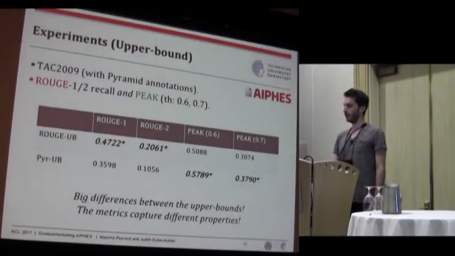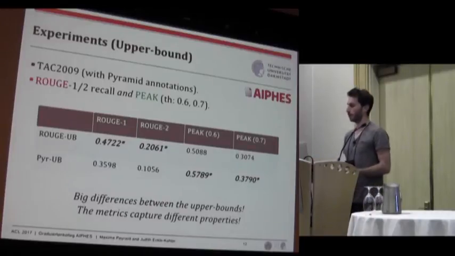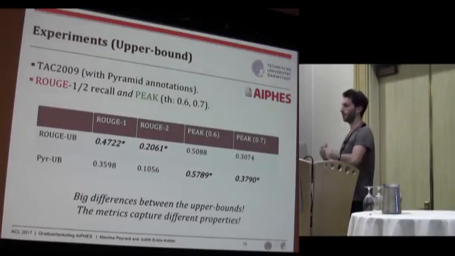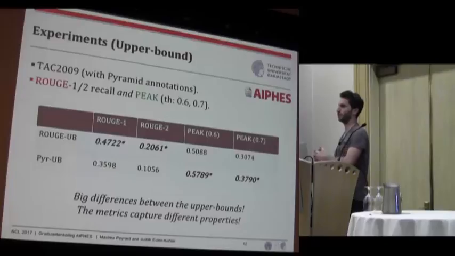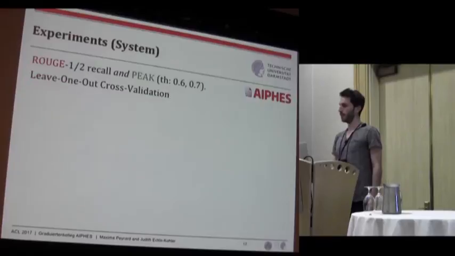And we observed that there are big differences between the upper bounds, which hints that the metrics actually capture different properties. So the upper bound for ROUGE is not so great when measured with PEAK, and the upper bound for PEAK is not so great when measured with ROUGE. And there is some other detailed analysis in the paper measuring the differences.